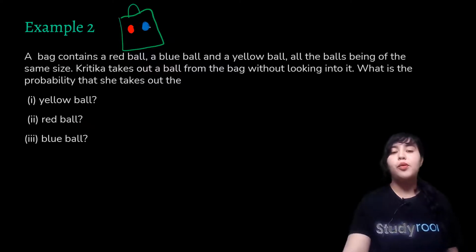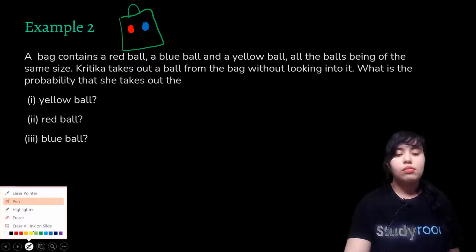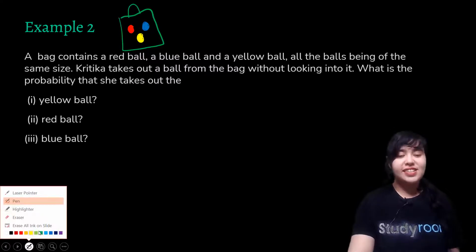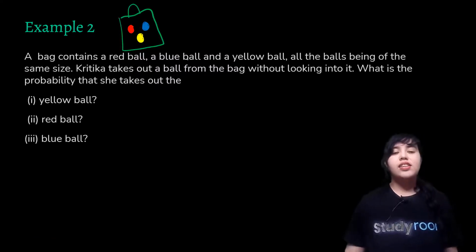Then we have a blue ball. And we have a yellow ball. Just a pop of colors in this question. So we have these 3 balls in a bag, right? All these balls are of the same size, and there's a girl, Kritika, who takes out a ball from the bag without looking into it.